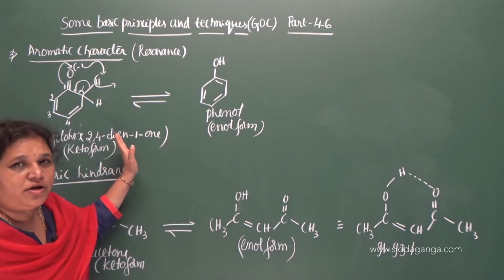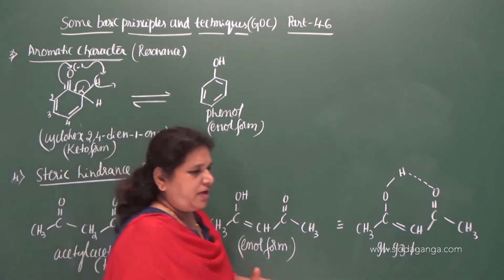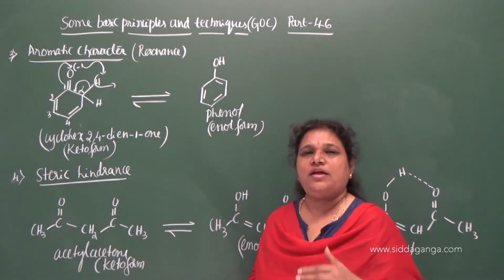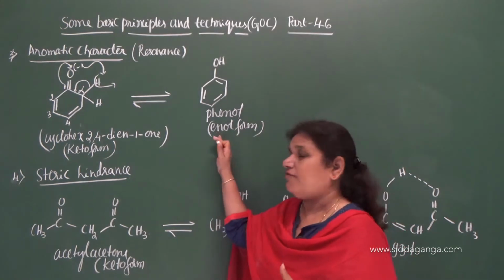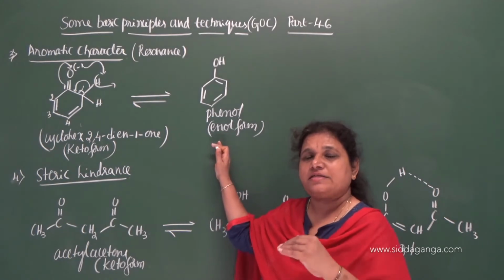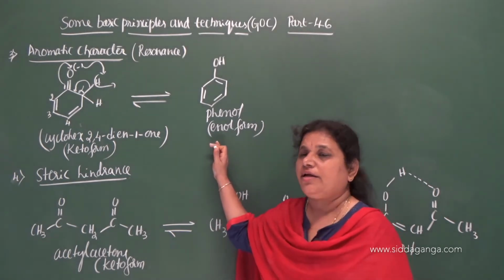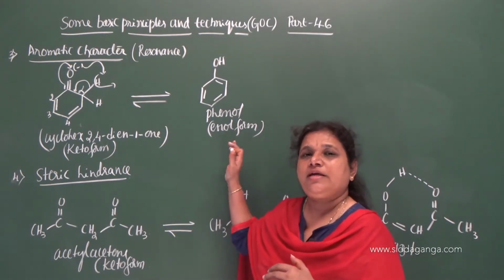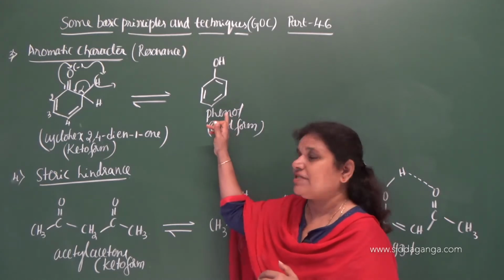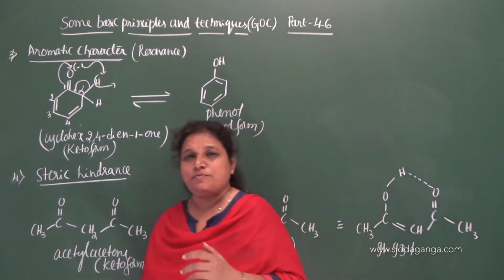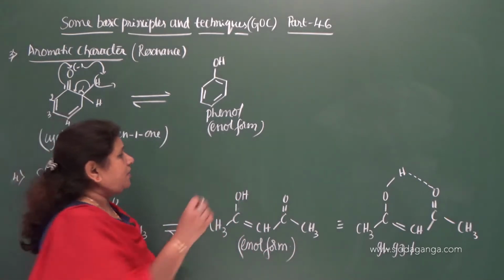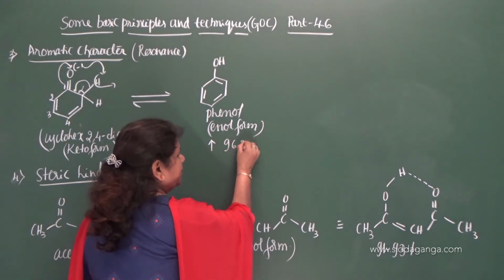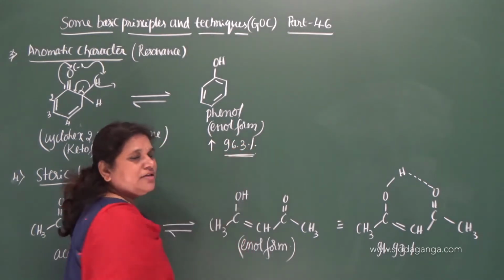So the keto form does not exist, and if it exists also, its percentage is very less because it is very less stable. Whereas the enol form, that is phenol, exists in a higher percentage. Under ordinary conditions this compound exists almost entirely in the enol form, and the enol form is nothing but phenol. So phenol is more stable. Why is it more stable? The percentage is very high, it is around 96.3%.